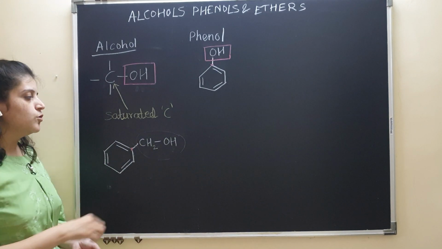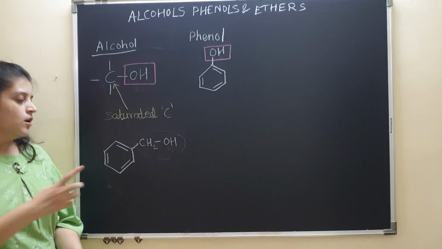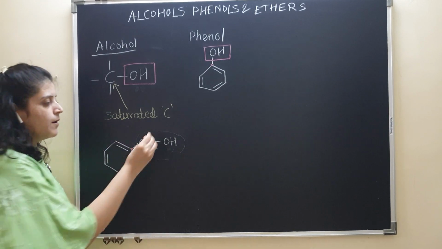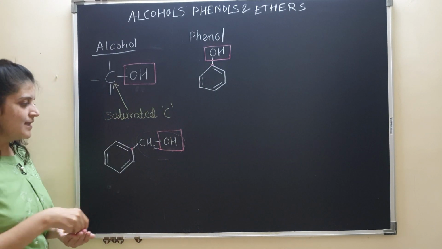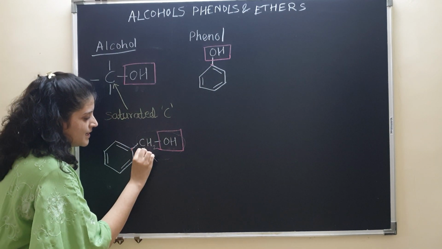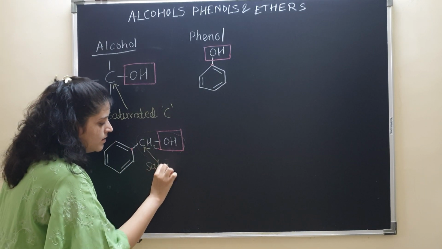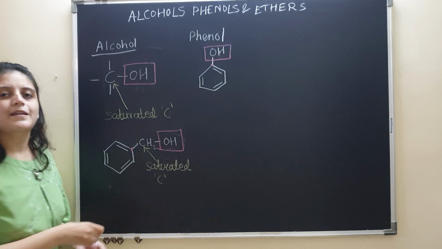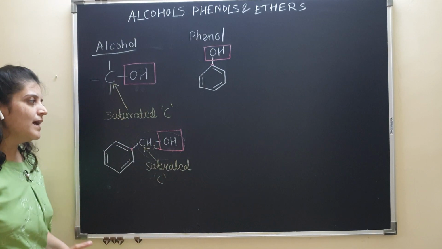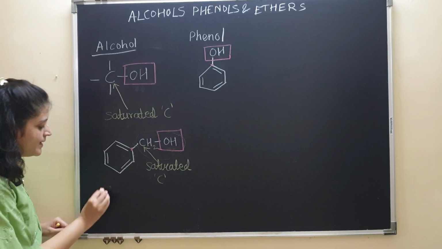The OH group is present in the side chain of the aromatic compound, and OH is attached to this carbon, and this carbon is nothing but a saturated carbon. This carbon is a saturated carbon, so therefore we call such structures aromatic alcohols.